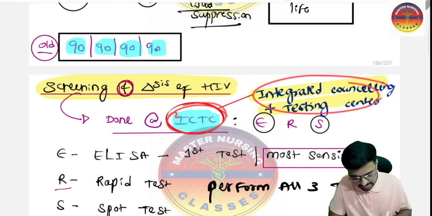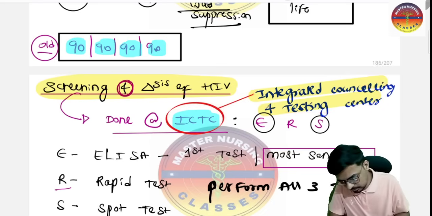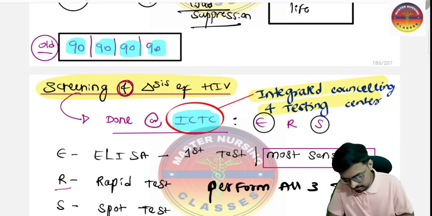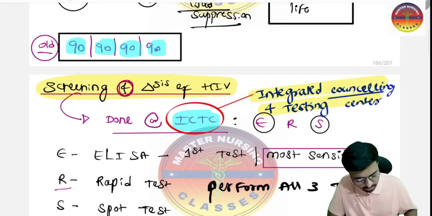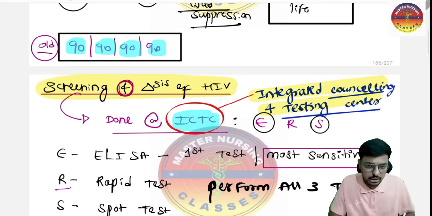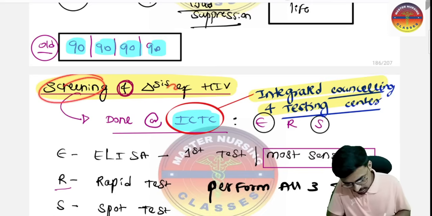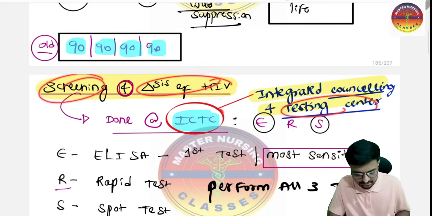So everywhere we have the ICTC center. Sir, what are we going to do in the ICTC centers? Here we are going to counsel the patients, test the patient, and guide the treatment also. So that is screening and diagnosis, especially by the testing, to be done in the ICTC center.